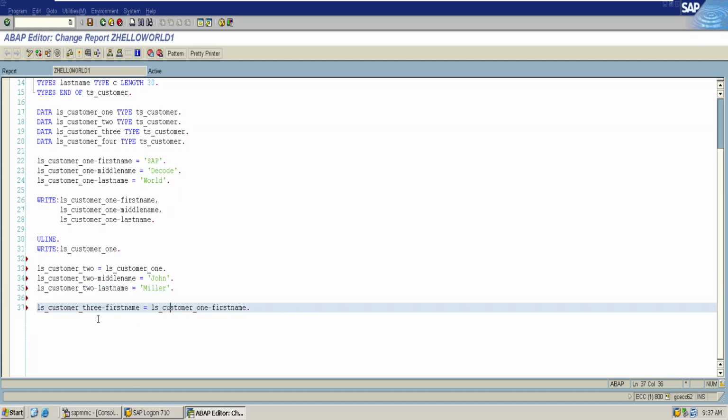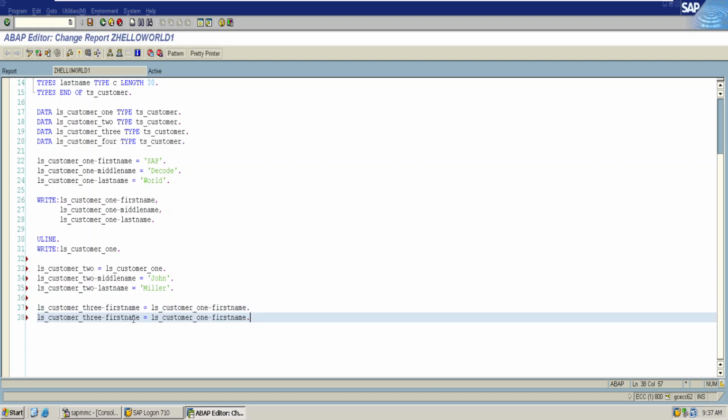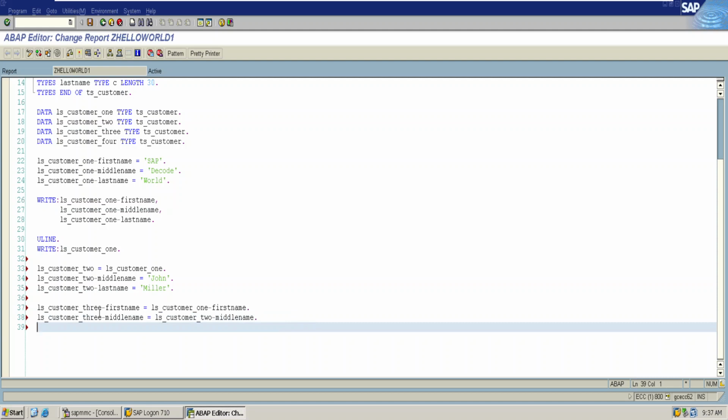For customer 3, I want to copy the first name from customer 1 and middle name from customer 2, and let the last name of customer 3 keep its initial value. Or I want to assign a new value to the last name attribute of customer 3: Kennedy.